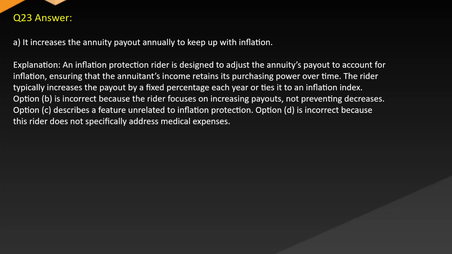Option B is incorrect because the rider focuses on increasing payouts, not preventing decreases. Option C describes a feature unrelated to inflation protection. Option D is incorrect because this rider does not specifically address medical expenses.